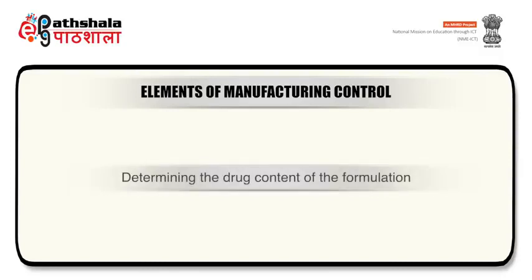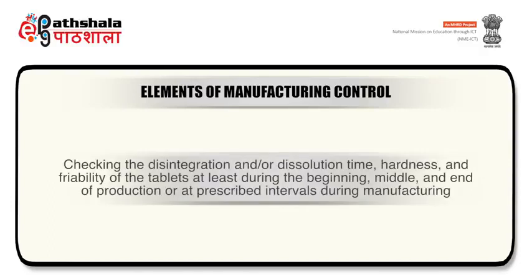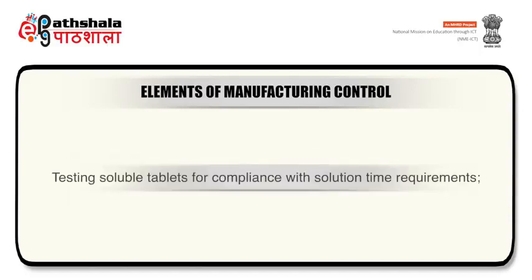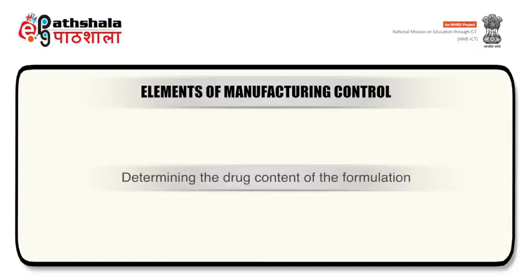It includes determining the drug content of the formulation, checking the weight variation for tablets and capsules at predetermined intervals during manufacturing, checking the disintegration and dissolution time, hardness, and friability of tablets at least during the beginning, middle, and end of production or at prescribed intervals during manufacturing, testing soluble tablets for compliance with solution time requirement, examining products by line inspection or other equally suitable means, and removing the defective units prior to packaging, and determining drug content of formulation.